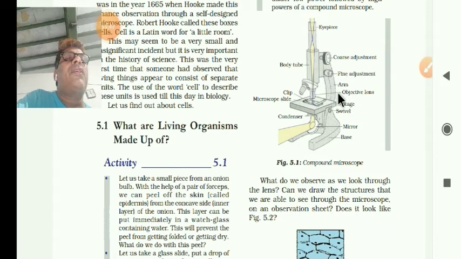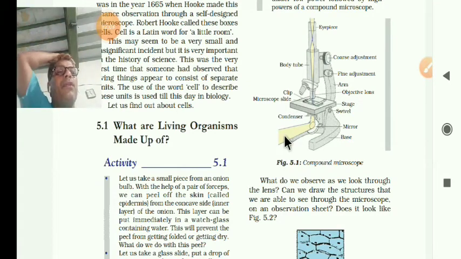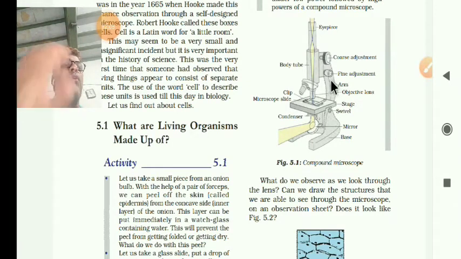This is the objective lens, this is the stage, this is the swivel, and this is the mirror. This is called the base, this is the condenser, and here a clip will be there for fixing the slide. These are the parts of the microscope.